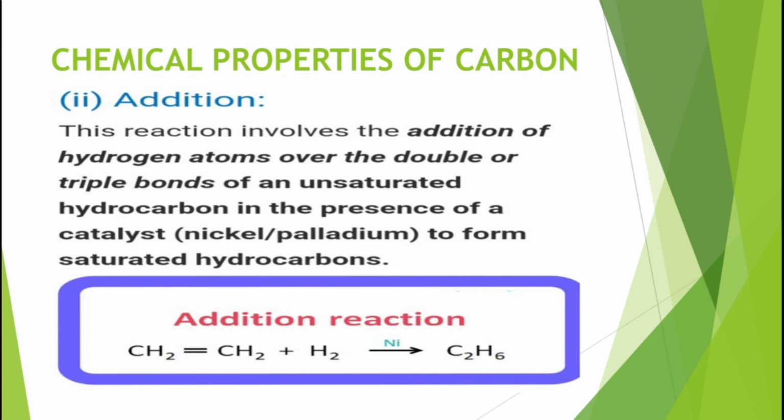You can see an example: CH2 double bonded with CH2, that is C2H4, plus H2, the hydrogen in its gaseous form. Here, the catalyst that we will find is nickel. You will get C2H6.